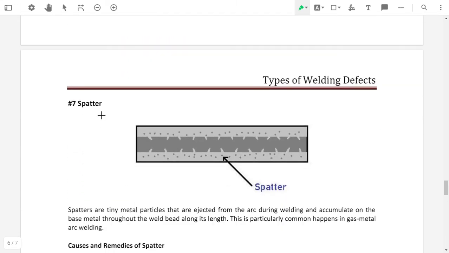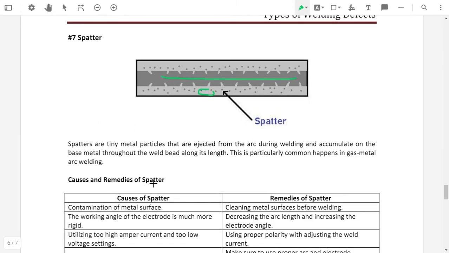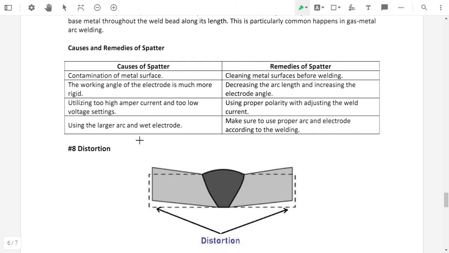The next defect is spatter. See here, this is our weld line, and there are different small spatters present on the weld area. Spatter is tiny metal particles that are ejected from the arc during welding. These are accumulated on the base material throughout the weld bead. These small particles present on a weld line are called spatter, and this is a welding defect. So what are the causes of this?